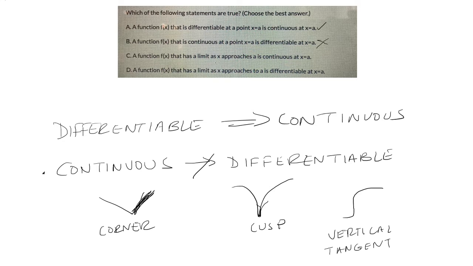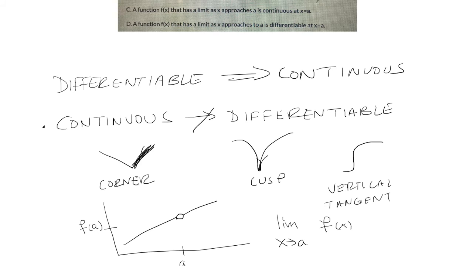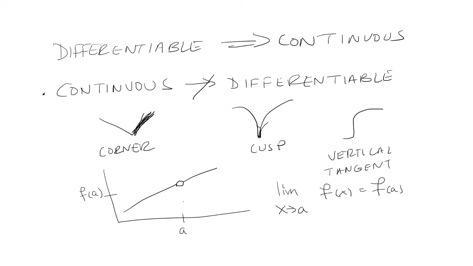C: a function f of x that has a limit as x approaches a is continuous at x equals a. Okay, well, let's see if we can come up with an example that's not. Let's keep it simple. Let's draw a line segment. Now let's say this is a, and this is f of a. If I take the limit as x approaches a of f of x, I get the value where the hole is. But f of a is not defined, right? There's no y value for f of a. It's not defined there. So thus, it is not continuous.